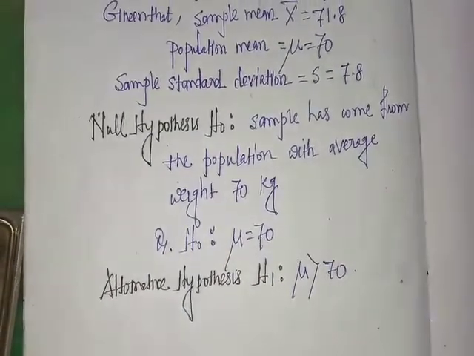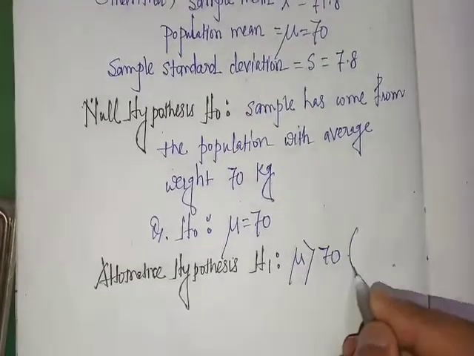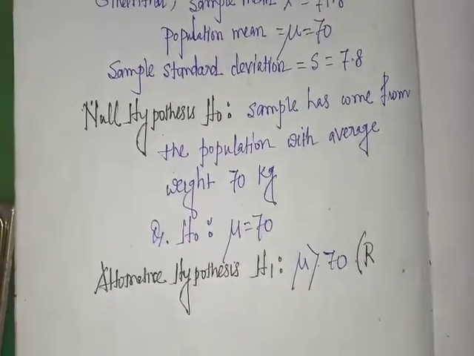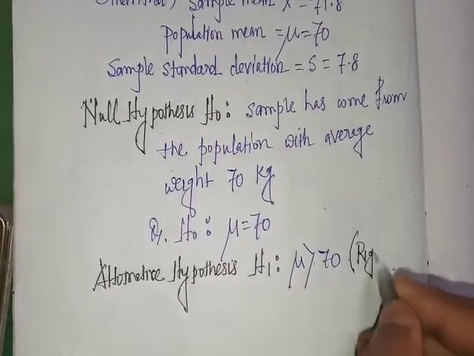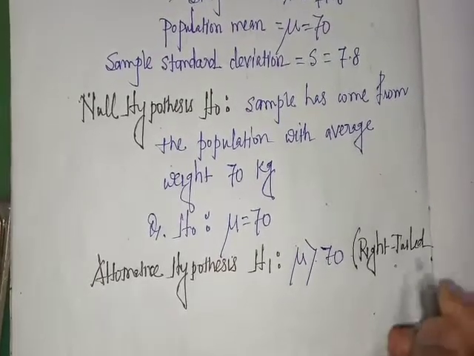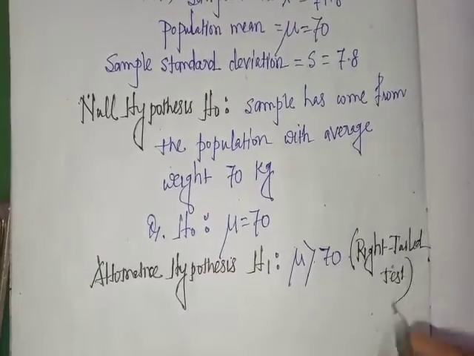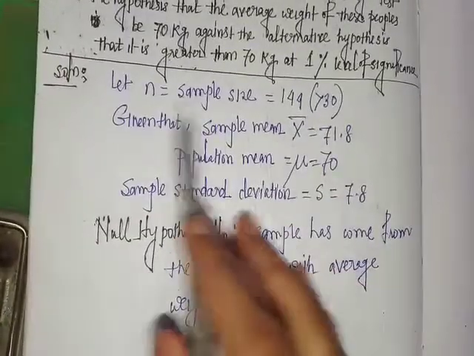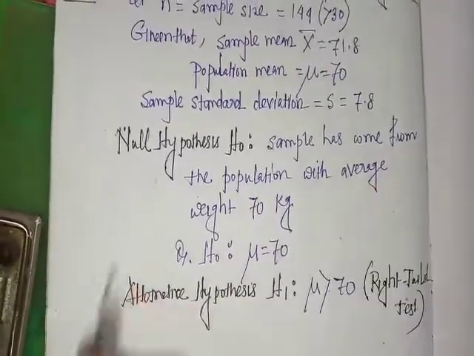That is, this is a right tail test, since greater than means right tail test. Clear? Since this is a large sample, we will use Z test.